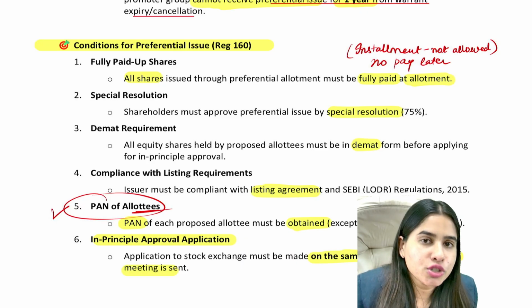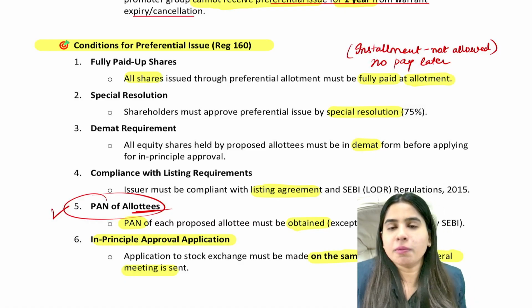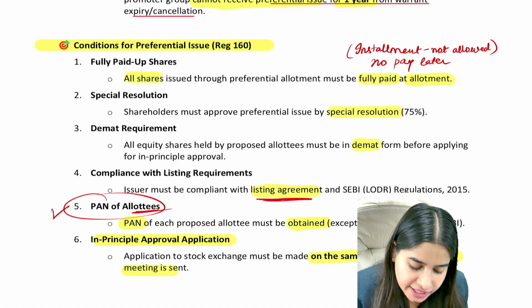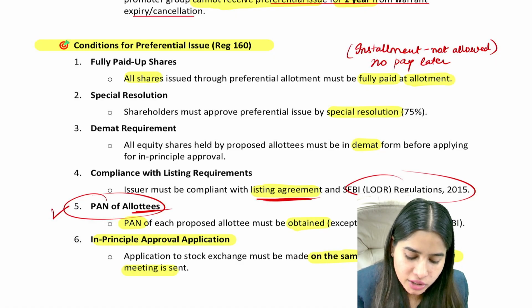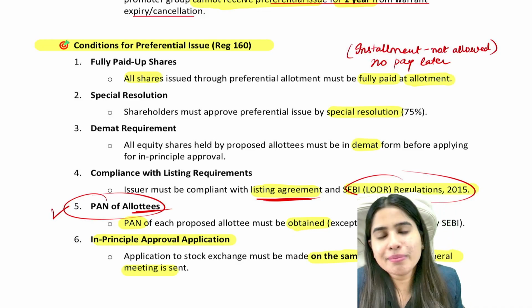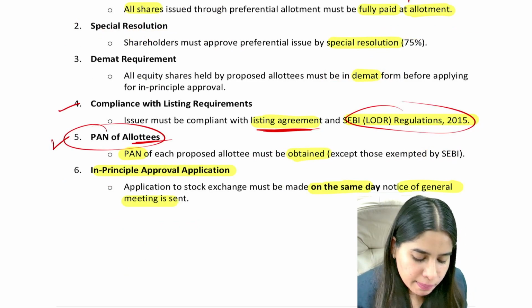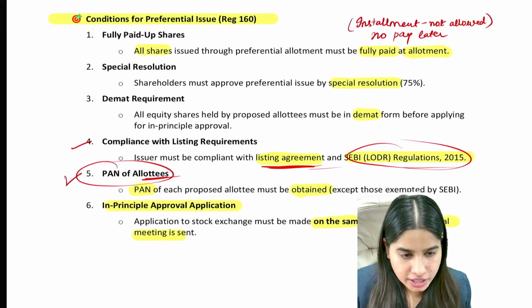If we are making preferential offer to Mr. ABCD, we have to obtain PAN card from Mr. ABCD. We have to comply with all the SEBI LODR regulations and listing. Basically, we should be a compliant company. We should not be a defaulter company. So we must be in compliance with all the listing agreement and LODR regulation.